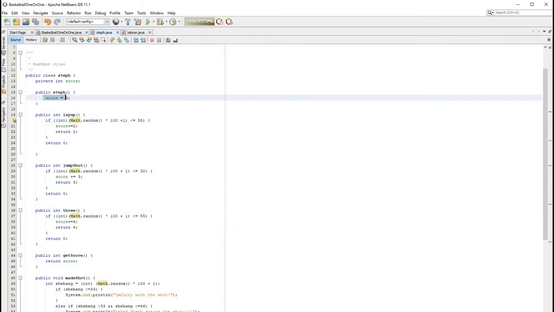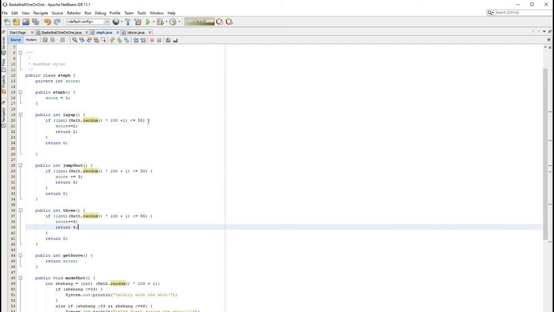I have a private int variable called score. This just keeps track of my score. And then I have different percentages for the layup, the jump shot, and the three. So for example, he has a 55% chance of making a layup, a 30% chance of making the jump shot, and a 55% chance of making a three. Also, I changed the score values just to make it more interesting. So three is actually worth 4 points, a jump shot is worth 3, and a layup is worth 2.